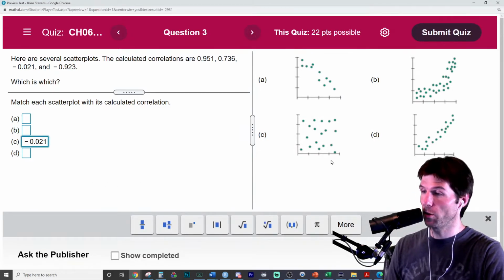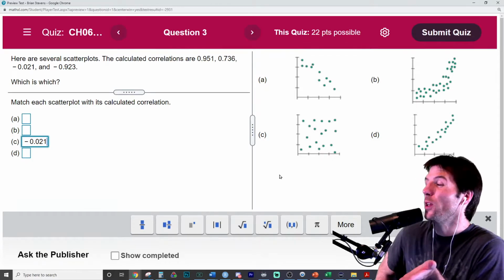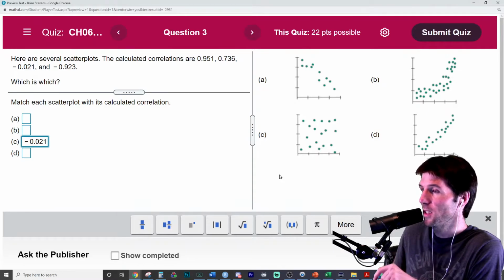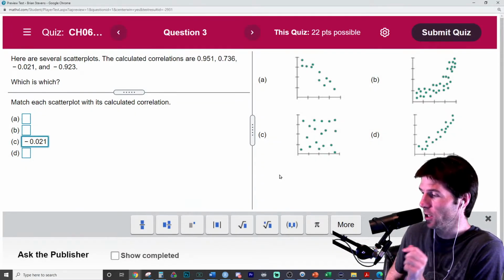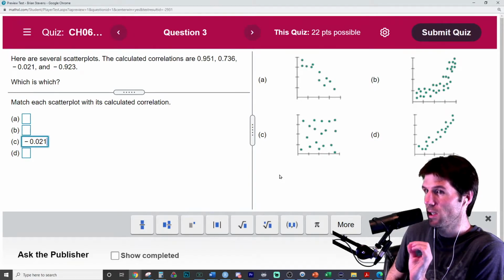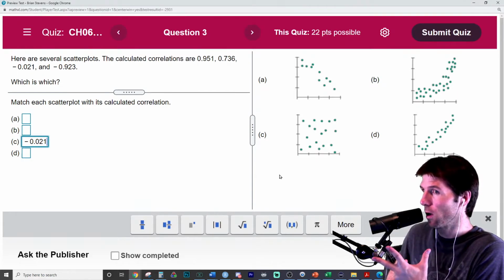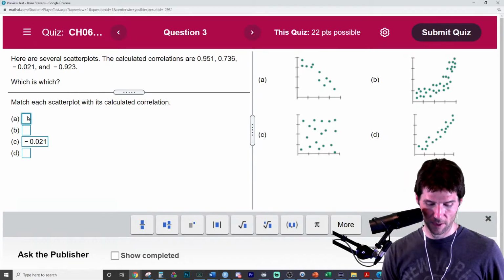Now, which of these is the only negative correlation? Like truly negative. I know that one's negative, but which one's actually a real negative correlation? A, B, C, or D has an actual negative relationship where it's actually somewhat strong. So A, B, C, or D has an actual, yep, A. Great job, Tiffany.